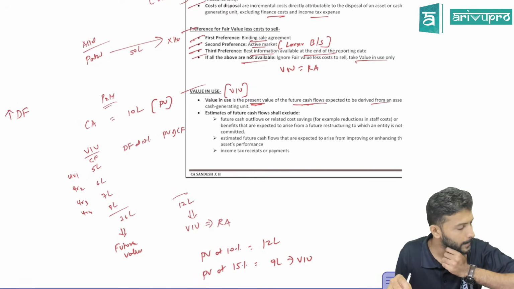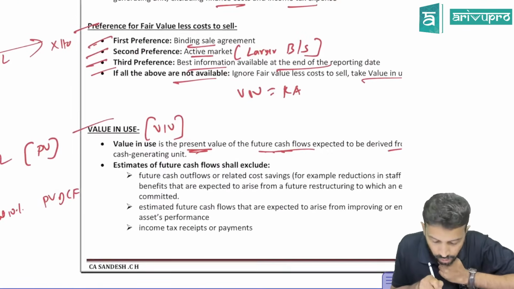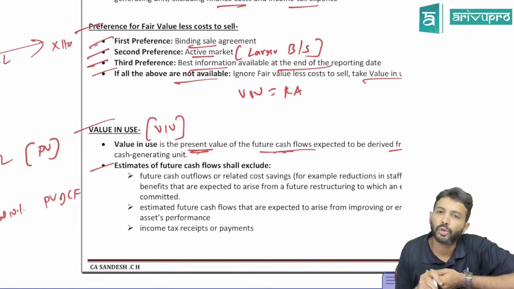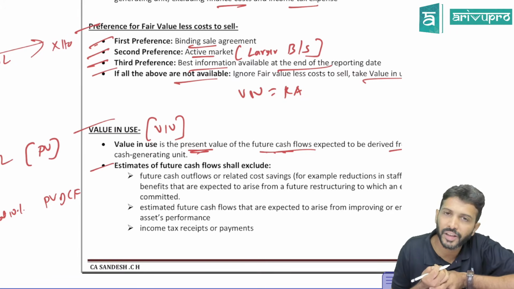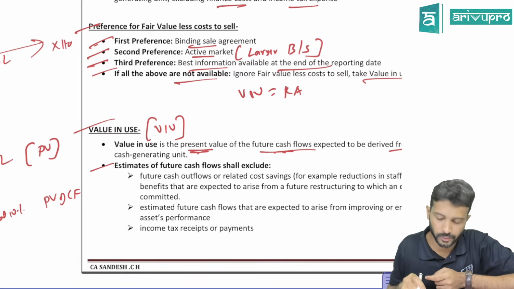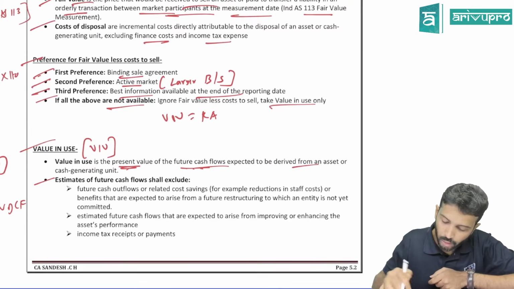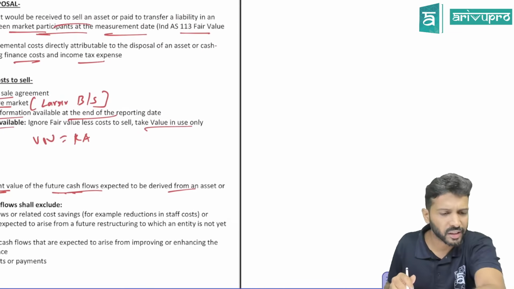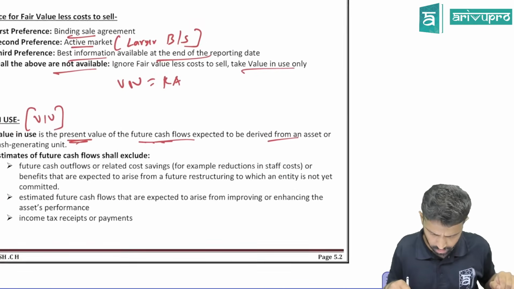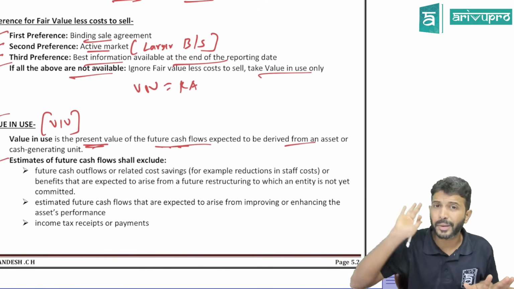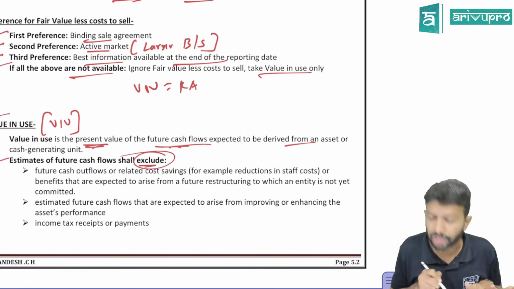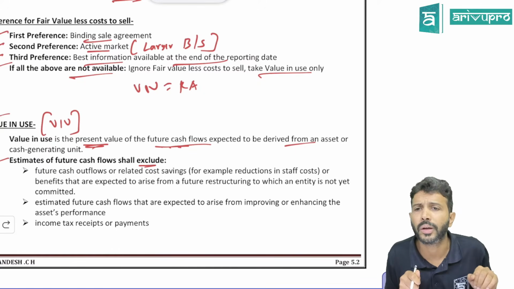Can I move forward? Yes. Okay. Sir, you are finding out value in use, which means you have to estimate the cash flows, because that's one of the bases for VIU. So when you are estimating the cash flows, there are few parameters. What parameters? If you want, you can just write this down. I don't know whether it's called out. No, actually, it's given there. Okay. So when you are estimating the cash flow, few cash flows you exclude.